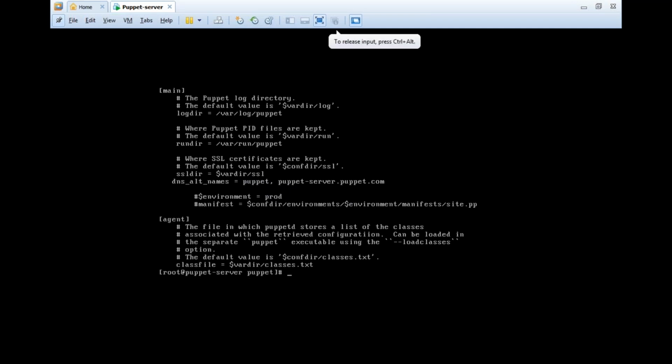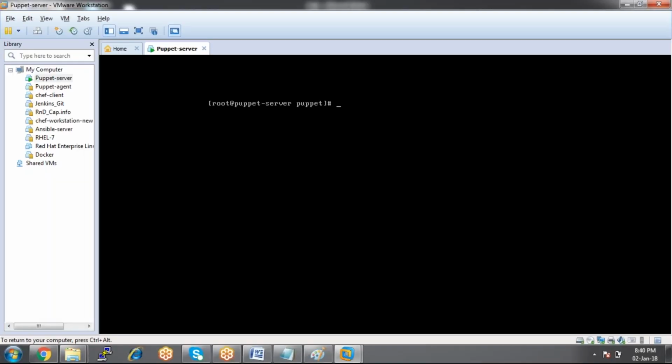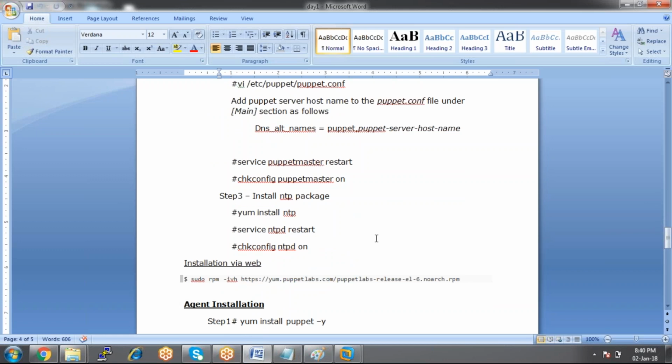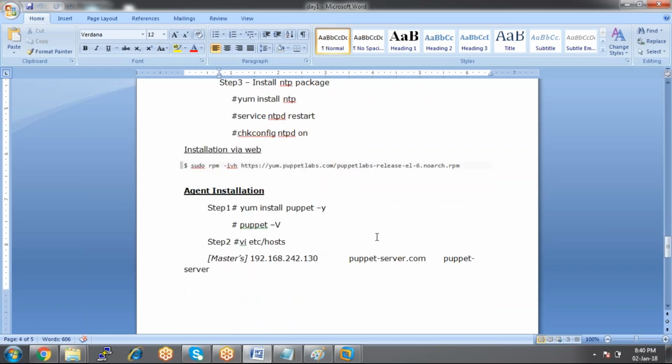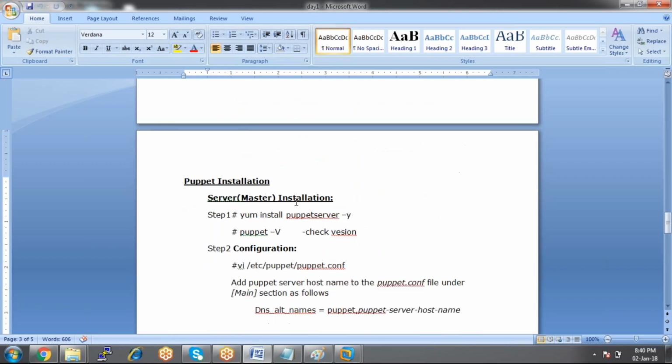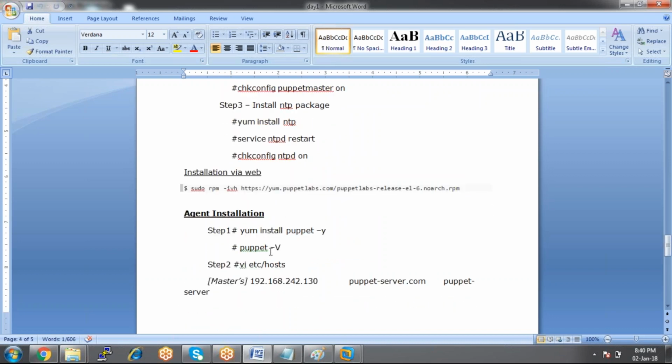Now we have the server part ready. What is the next part? The important part, which is the client part. So what does the client have to do? Firstly, on the client we need to install the puppet client package. Here the package name is just puppet. If you go for puppet server, the package name is puppet server, but if you want to go for the client side, the package name is just puppet.